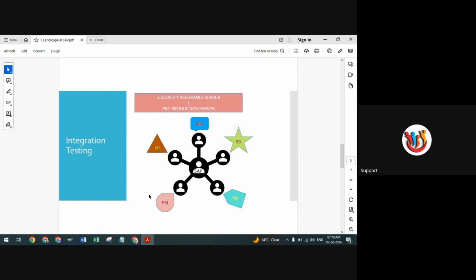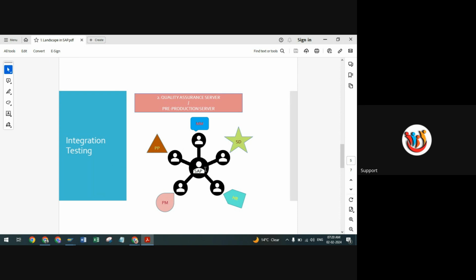Okay, so here are all the different teams. The MM team is going to work on their part, again SD, PP, and QM. They are going to work on their customization and configurations in the backend, and their integration as well. Under the quality server, whatever changes they have done, they are going to integrate with each other and test here, meaning whether it is working properly or not.